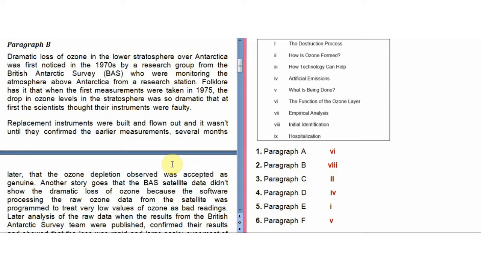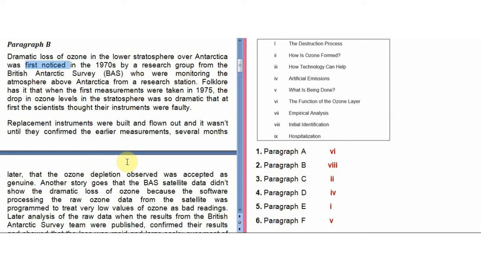Now let's, without wasting any time, read paragraph B. Dramatic loss of ozone in the lower stratosphere over Antarctica was first noticed. From these words, I remember that I have read an option in the list, and that was initial identification, the eighth option, because first means initial and to notice means to identify.